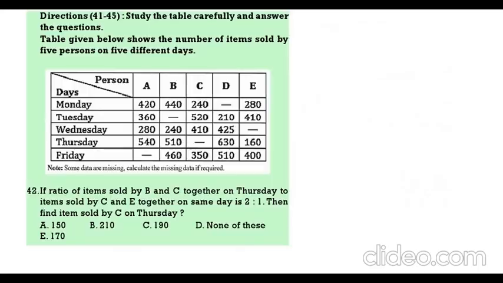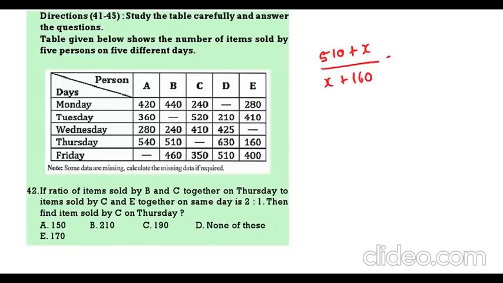Next, if the ratio of B and C on Thursday to that of C and E on the same day is 2:1, what is B plus E on Thursday? B on Thursday is 510, C on Thursday is X, E on Thursday is 160.